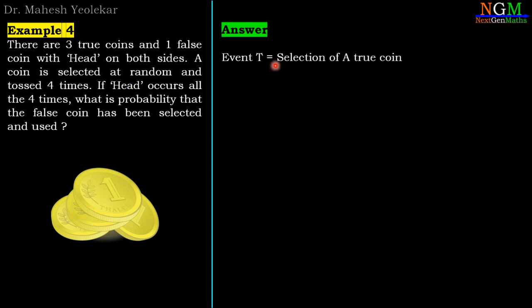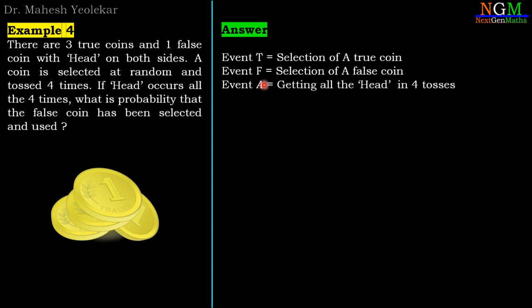First event T, selection of a true coin. Event F, selection of a false coin. And event A, getting all heads in 4 tosses. So probability of T, that means selection of a true coin: we have total 4 coins, out of which 3 coins are true coins. So the probability of selection of a true coin is 3 by 4. Probability of a false coin is 1 by 4, because of the total 4 coins, 1 coin is false.